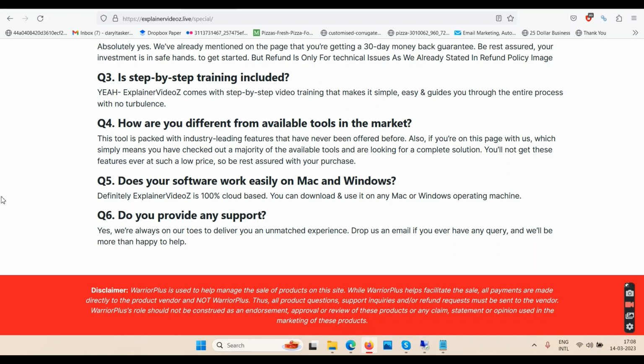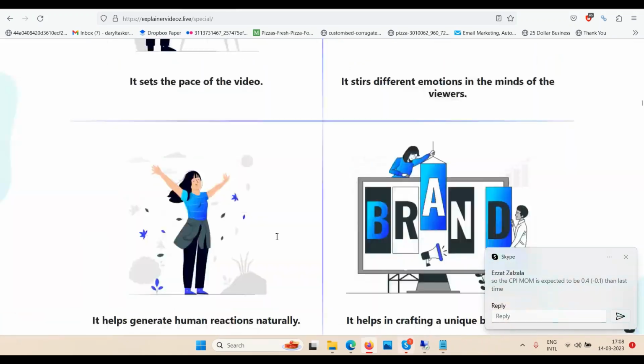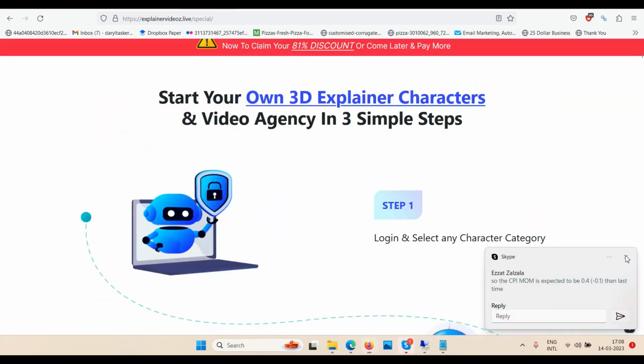How are you different from available tools in the market? Does your software work easily on Mac and Windows? Yes. Do you provide support? They say they do. I'm telling you they don't. So be careful.